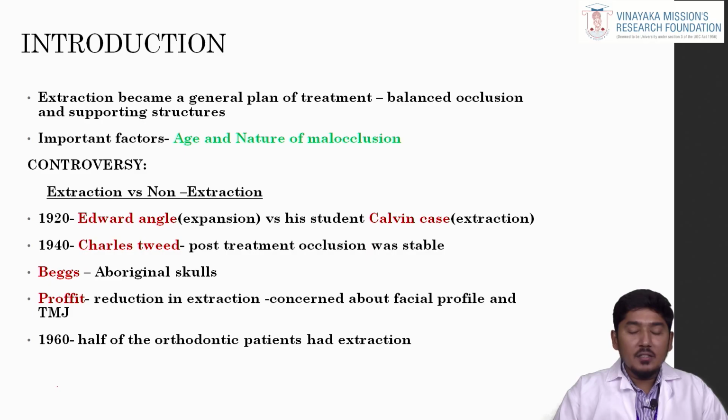Later, Proffit did a 40-year review of finished cases. He noted that initially half of the orthodontic patients were treated with extraction in the early 90s. Later it slowly reduced, since the concentration moved towards the soft tissue paradigm and the TMJ. So he stated that we can go for extraction, but we have to consider many factors before doing so. We can't completely neglect extraction, but in a few clinical scenarios we have to go for it.